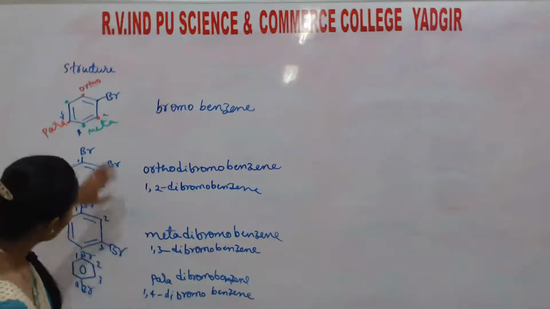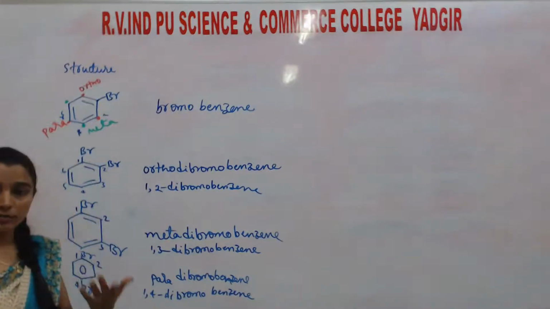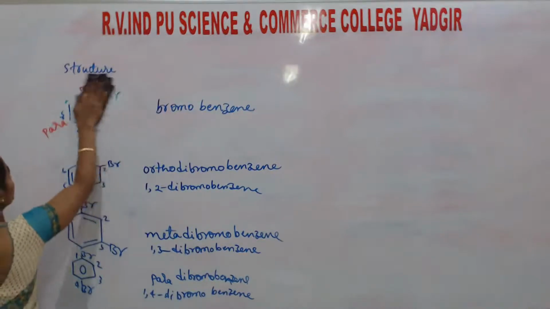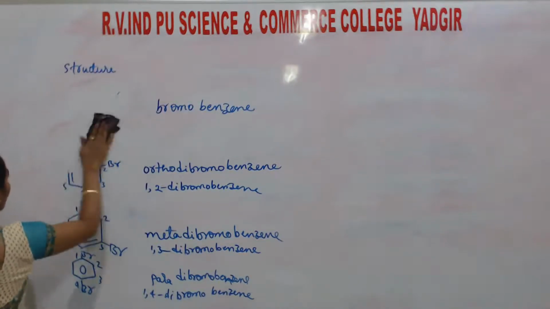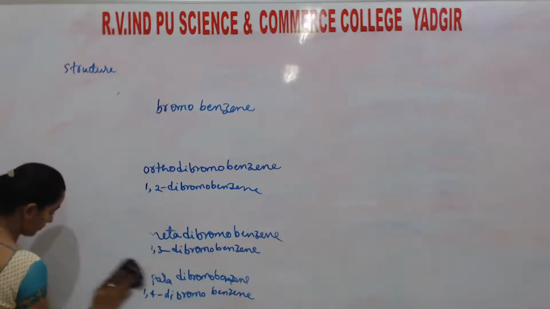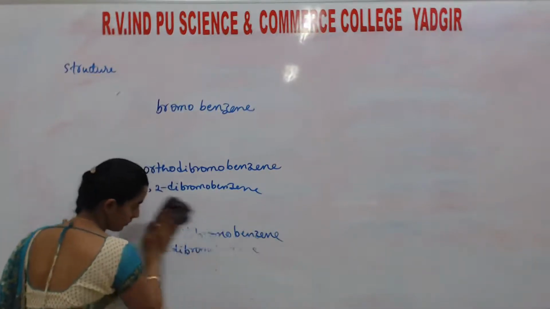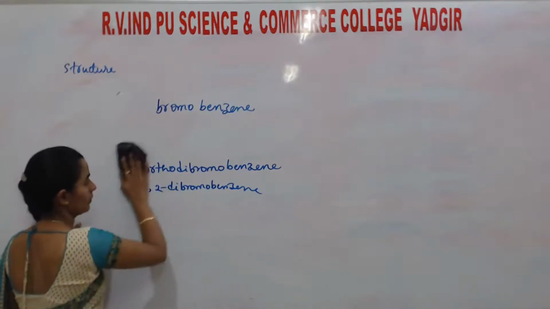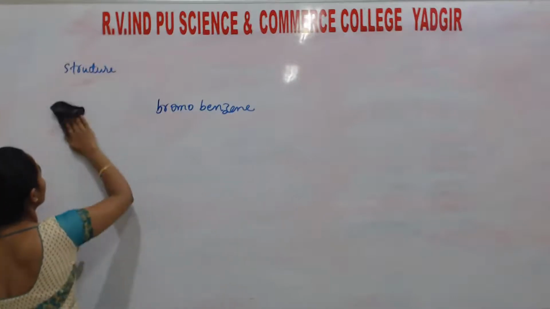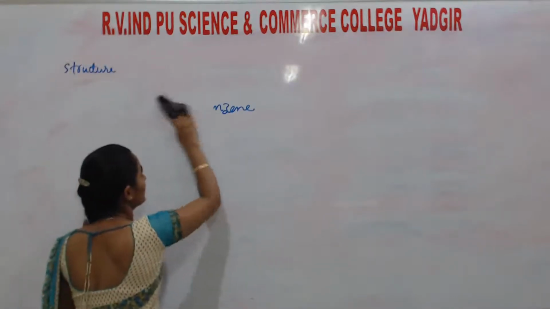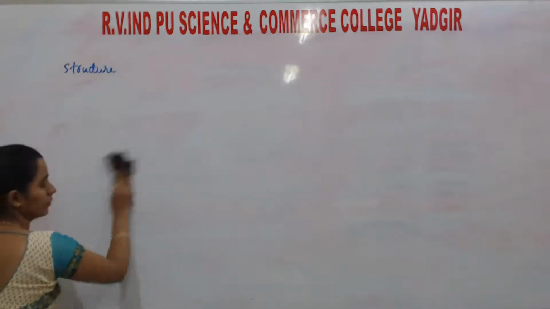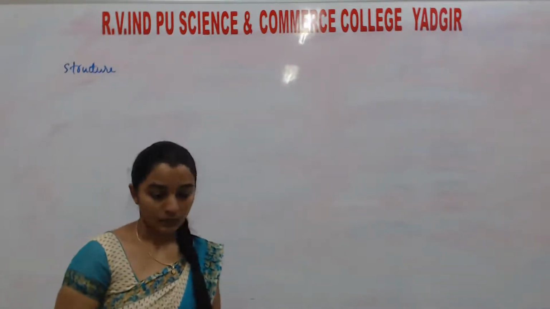Okay. If along with this halogen, any other functional groups are there, I will explain. Okay.